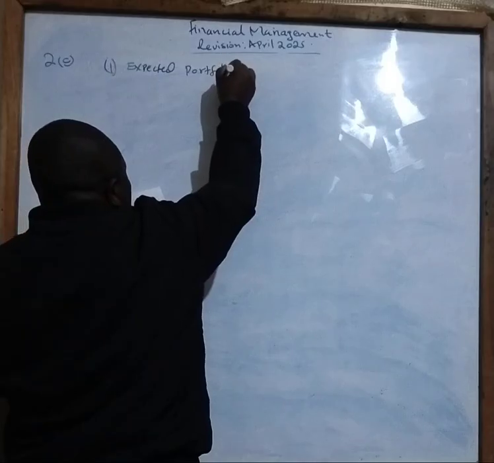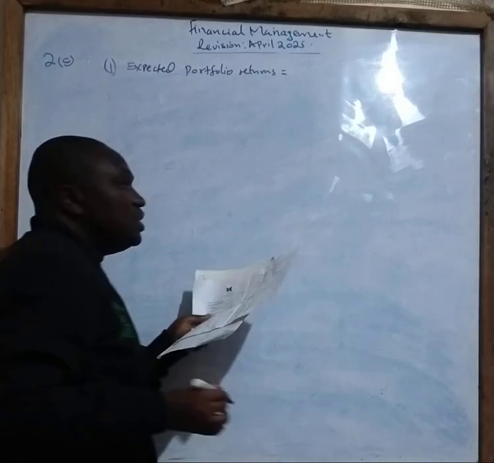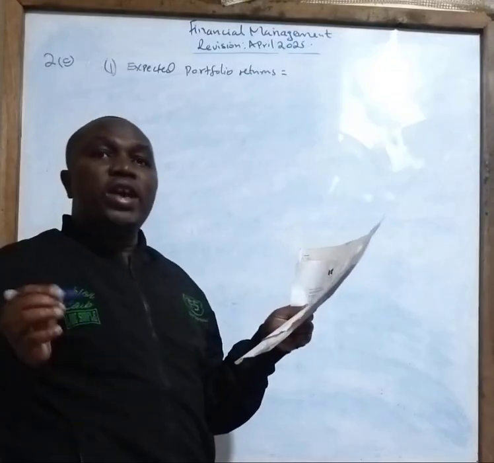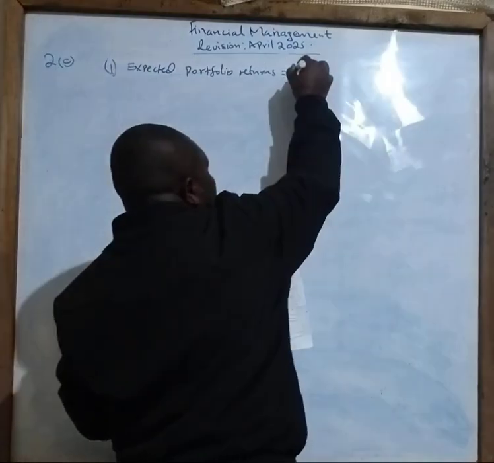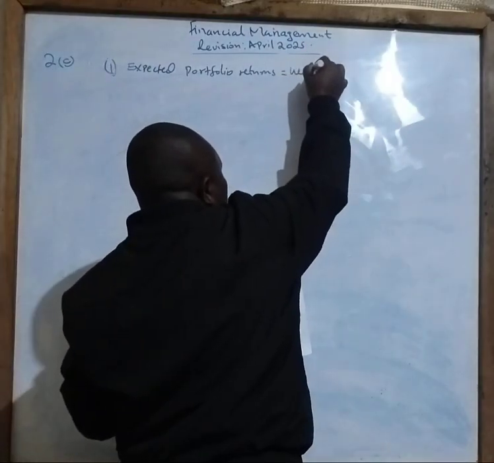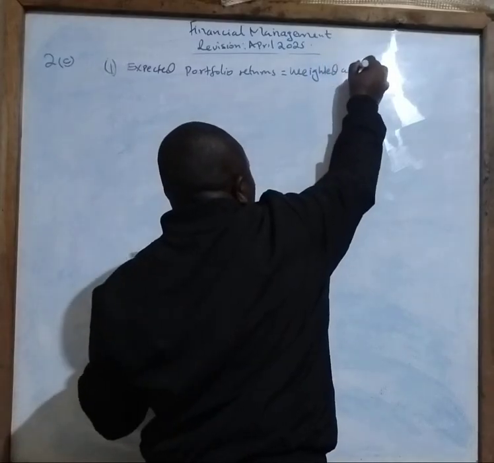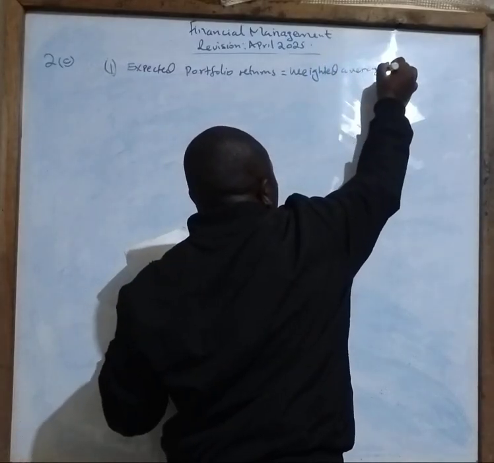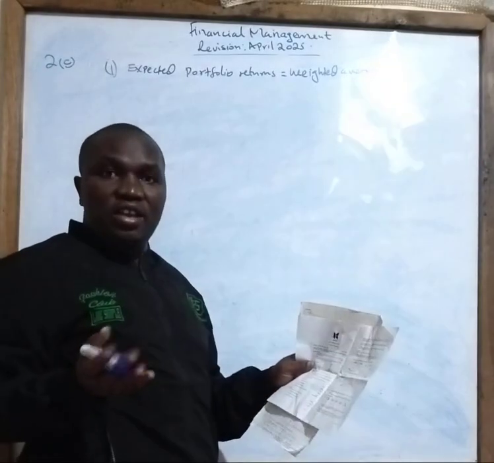Portfolio returns in this case is the weighted average of expected returns. And what is the meaning of the word weighted average? It means you are adding.